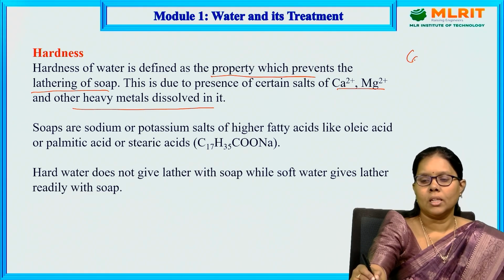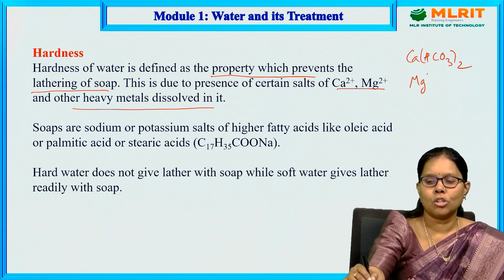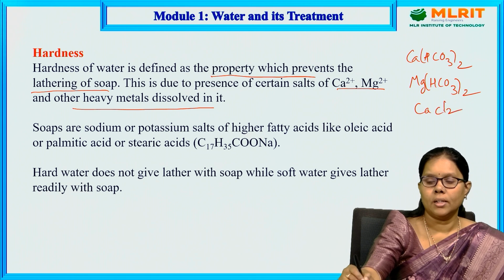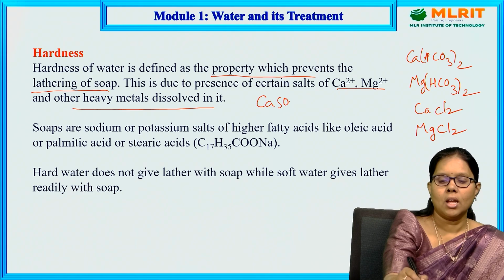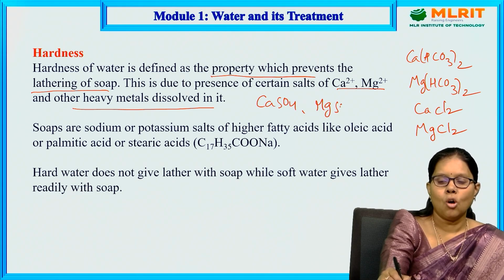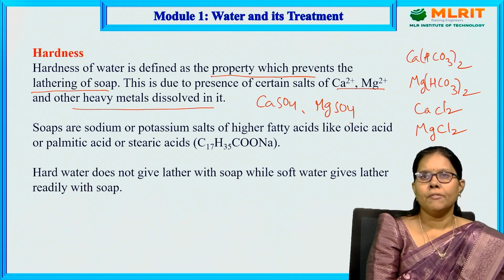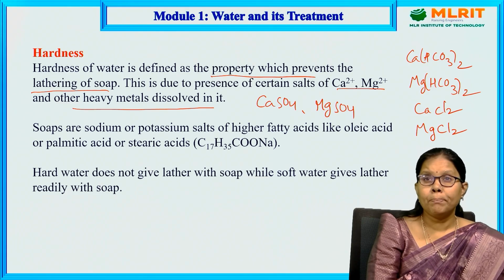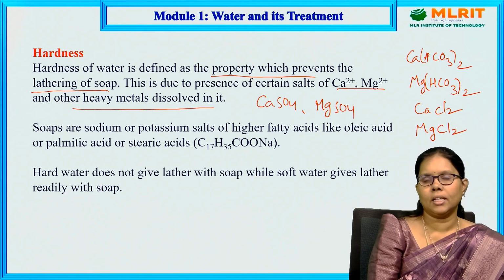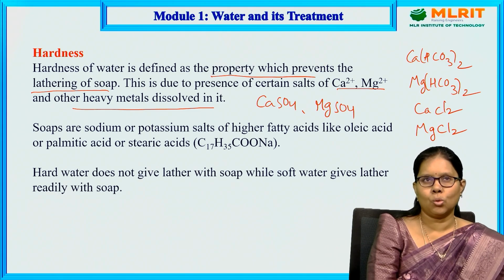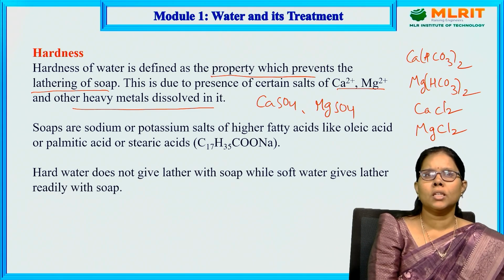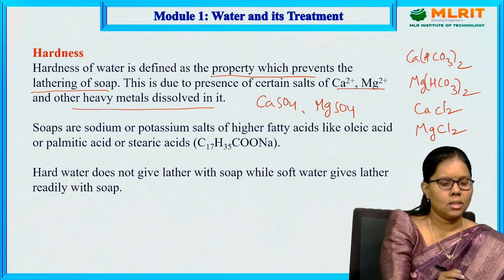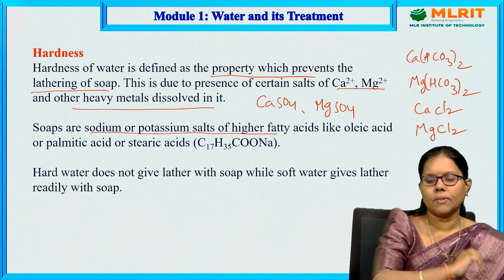Let us write calcium bicarbonate, Ca(HCO3)2, magnesium bicarbonate, calcium chloride, magnesium chloride, calcium sulfate, and magnesium sulfate. All these salts present in the water prevent the lathering of soap. Prevention of lathering of soap is nothing but hardness. It is a characteristic property of water. We know that soaps are salts. Soaps are sodium and potassium salts of higher fatty acids.